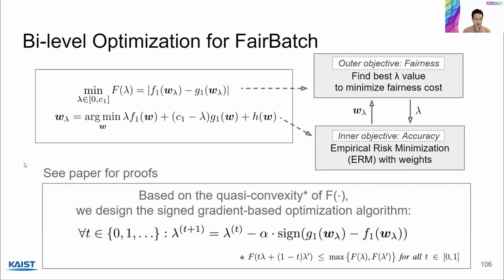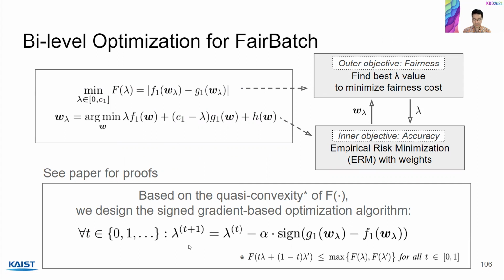So I'd like to flash this slide that shows the bi-level optimization details. There's an outer objective that optimizes fairness, where it tries to find the best lambda parameters that determine the ratios of sensitive groups within the mini batch. The inner objective optimizes accuracy by performing empirical risk minimization. And in our paper, we show that under mild conditions, this F function is quasi-convex, which means that there is a global optimal solution. And so we design a sign gradient-based optimization algorithm, which approximately finds the optimal point.